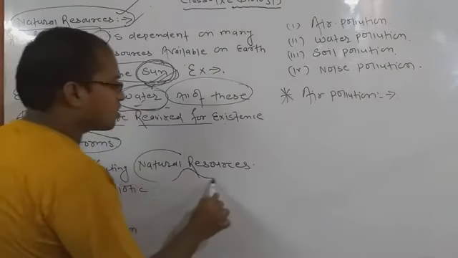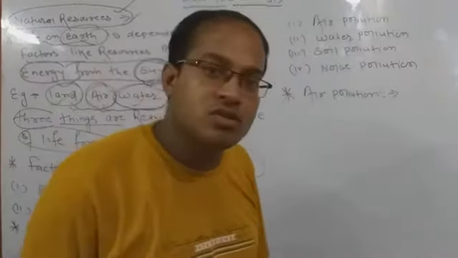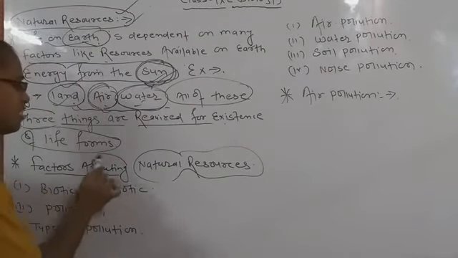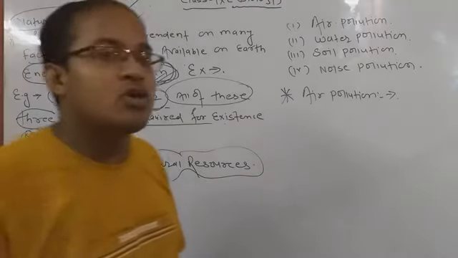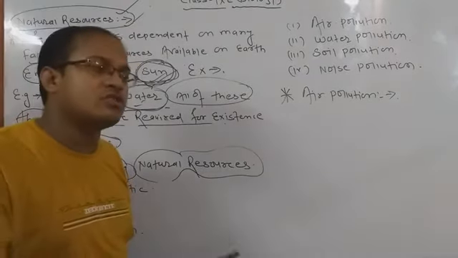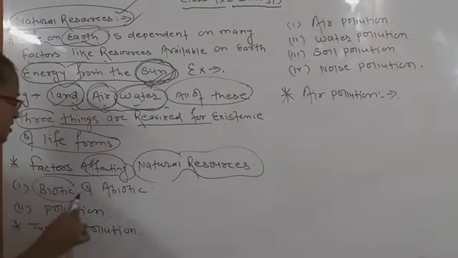So today we are going to discuss the different types of factors which may affect the natural resources. Okay, from the start we have studied what is the meaning of natural resources. Now we are going to discuss which types of factors are generally affecting natural resources. अब जो है हम ये देखने जा रहे हैं कि जो हमारा natural resource है वो किन किन चीजों से affect होता है, जो वो problematic बनते हैं. So first one is biotic and second is abiotic.